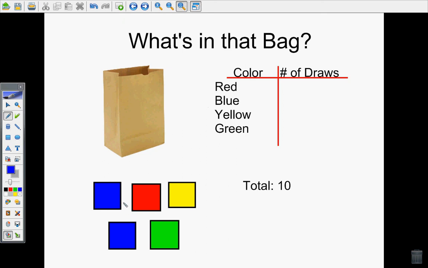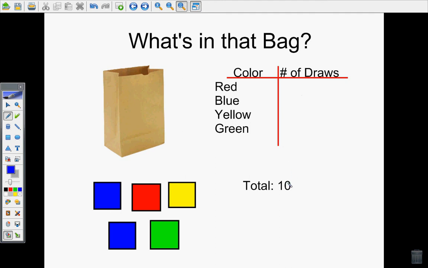One thing you should have noticed from this set of data is that all of my colors are there. I have blues, I have reds, I have yellows, and I have greens. So all of them should get drawn at least a couple times. I also noticed that I have more blues than anything else. It's more likely to get blue than the other colors. So when I have my prediction, blue should get the most.